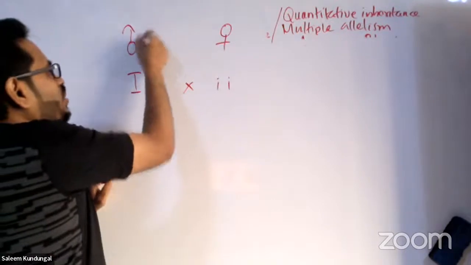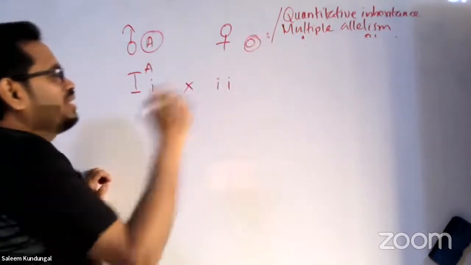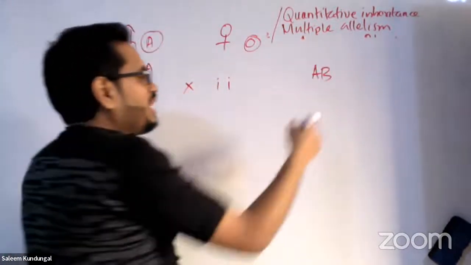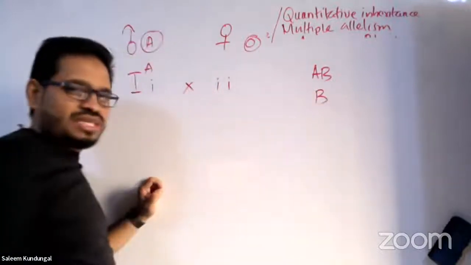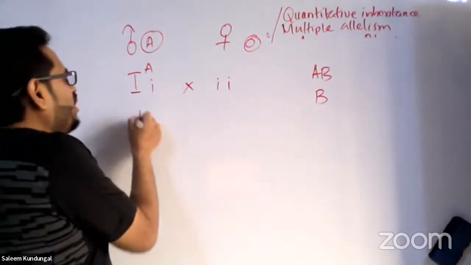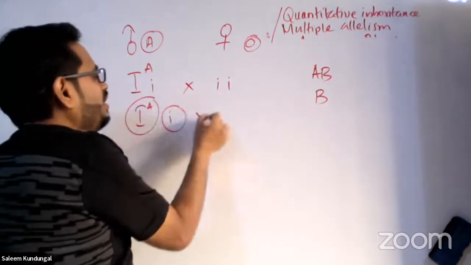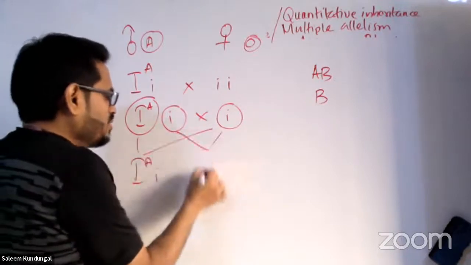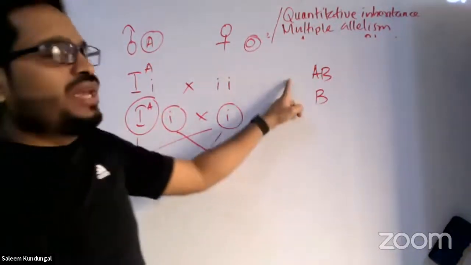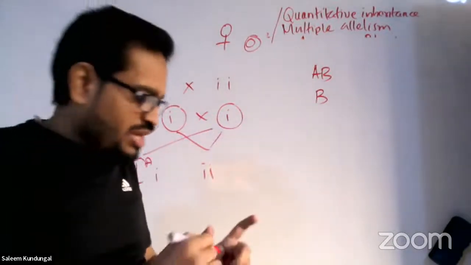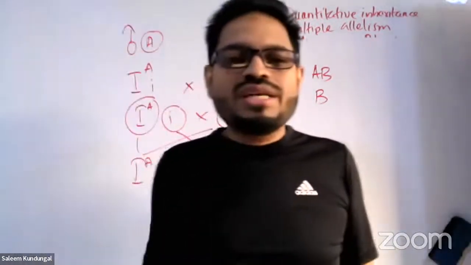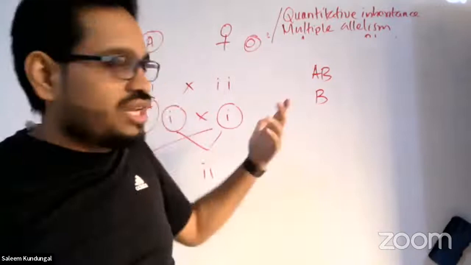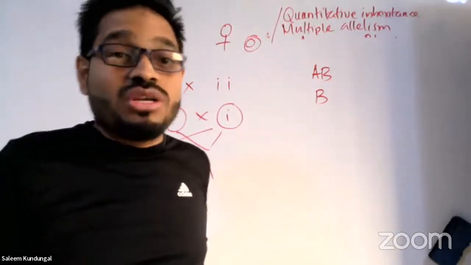So this person is A group, the mother is O group. Now the claimant is AB group, or the claimed person is B group, suppose. The only possible blood groups they can have are IA small i, A group, and small i small i, O group. They can never make AB or B group children. So based on that, we can conclude that his claim is wrong. They will never have a chance of such a child. I have seen such questions as a part of forensic studies.